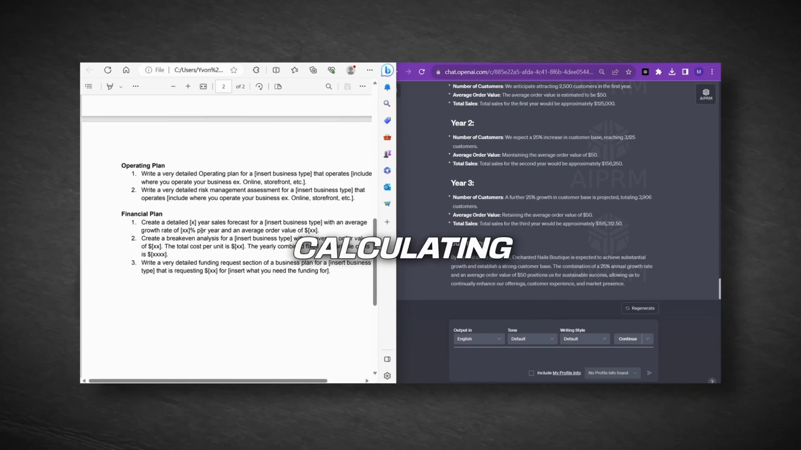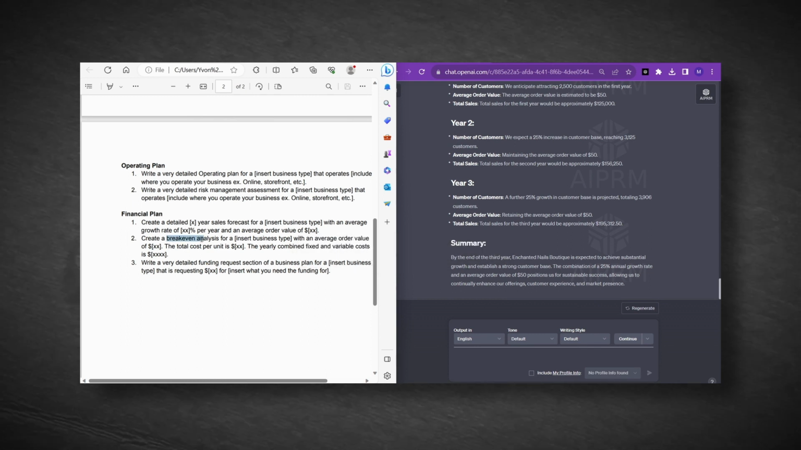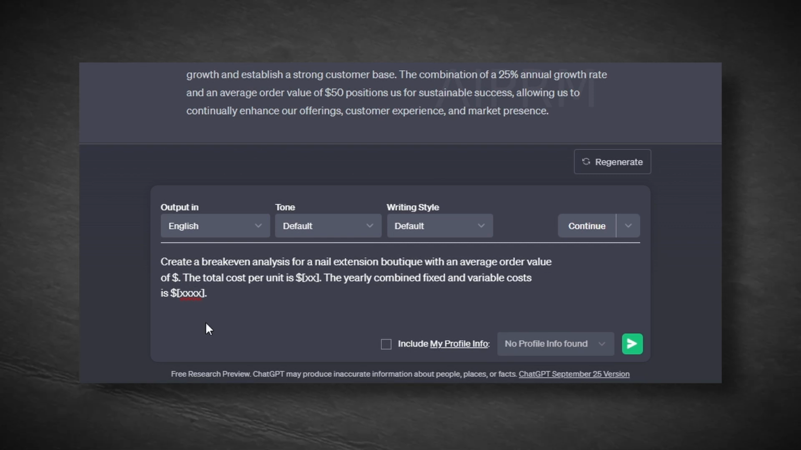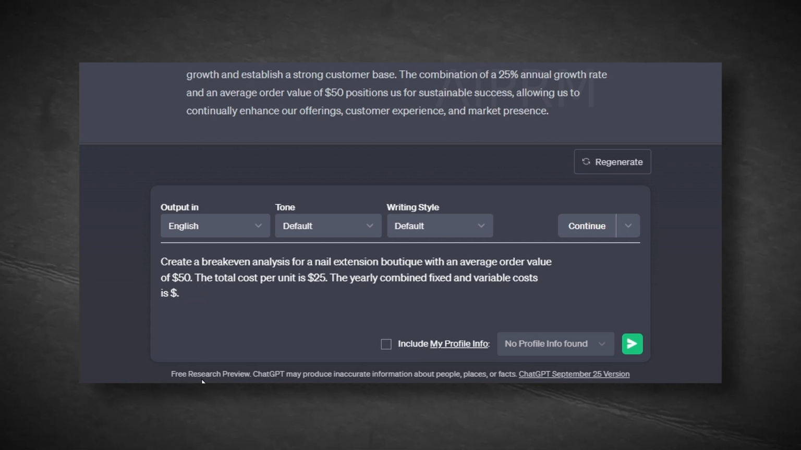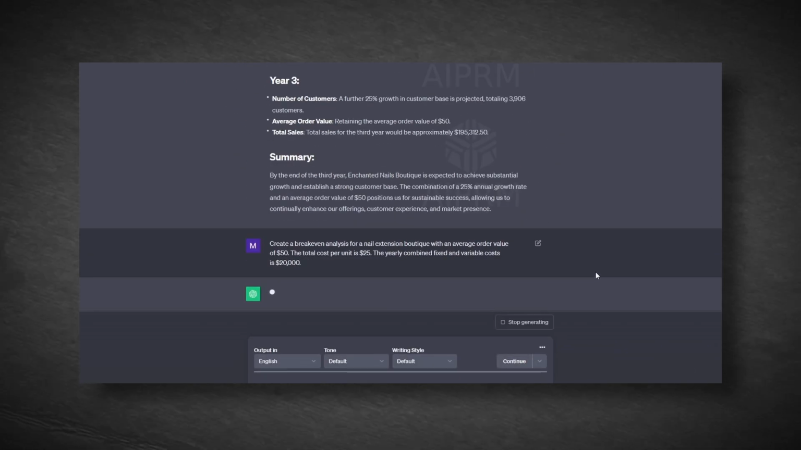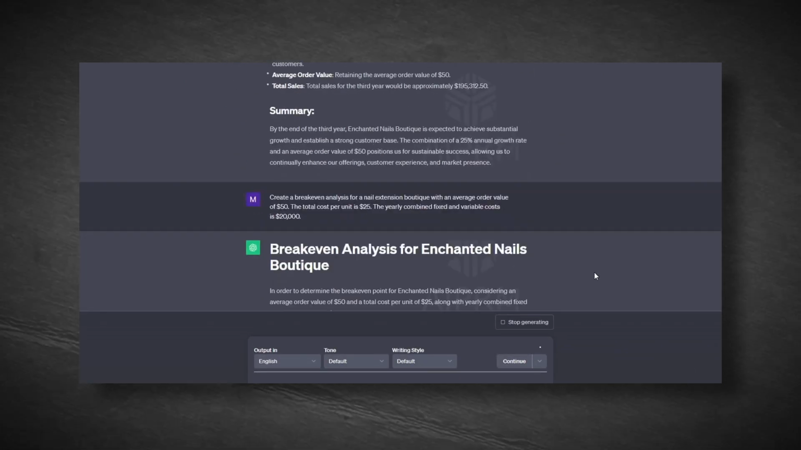Next, we'll move on to calculating our break-even point. We'll use a different prompt from the list and input our own numbers. We want to perform a break-even analysis for the nail studio, assuming an average order value of $50 and a total cost per unit of $25. The combined yearly fixed and variable costs will be $20,000. With this formula, it indicates that we need to sell 800 units to break even for the year.